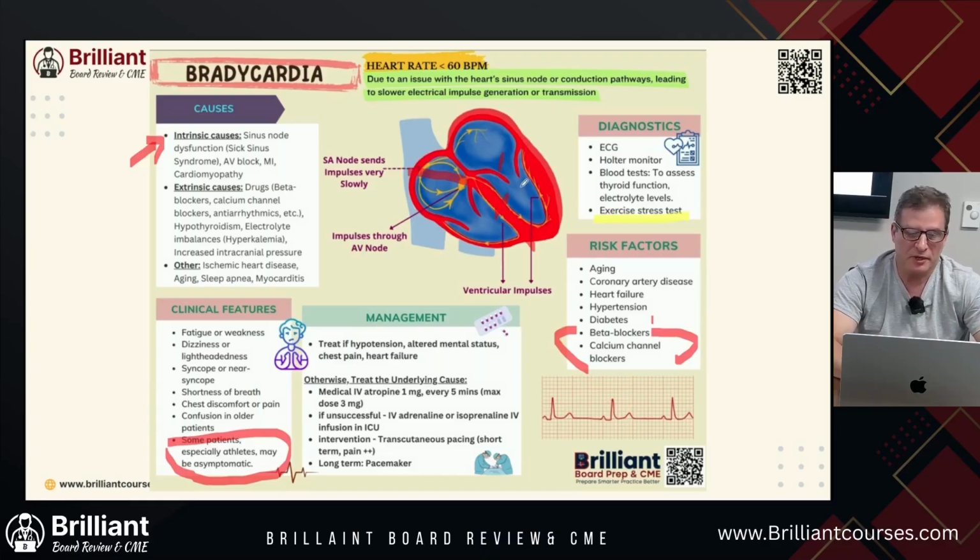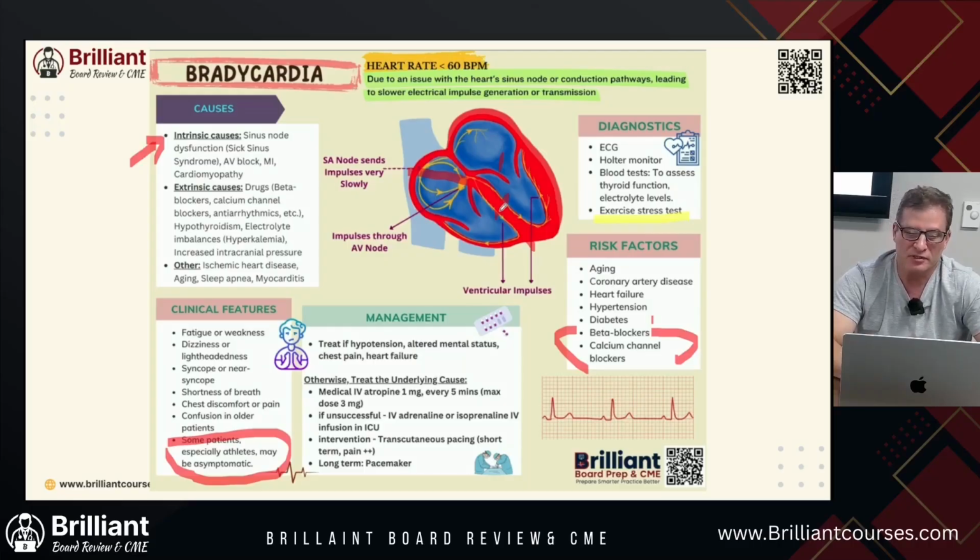What's the extrinsic cause? We talked about beta blockers, calcium channel blockers, and even people, because some of them are going, well, I've been taking these medications for years, I've never had that. Maybe they had a change in their kidney function. Maybe these medications are also broken down by their liver and they're having liver dysfunction. So these medications are being built up. Hypothyroidism, electrolyte imbalances is a big one. That's why you want to measure your electrolytes right away and see if there's something you can fix right away.